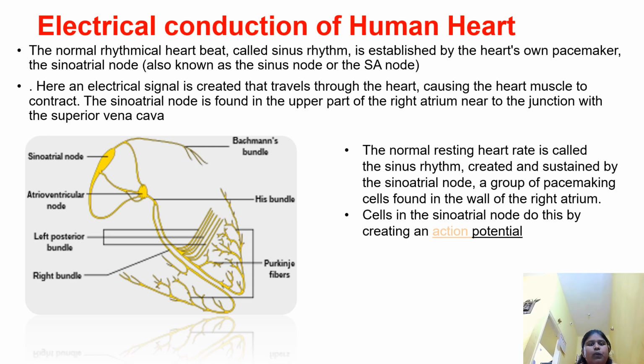The sinoatrial node is found in the upper part of the right atrium near the junction with the superior vena cava. The normal resting heart rate is called a sinus rhythm, created and sustained by the sinoatrial node, a group of pacemaker cells found in the wall of the right atrium. Cells in the sinoatrial node do this by creating an action potential. Here is the electrical conduction of the human heart diagram.